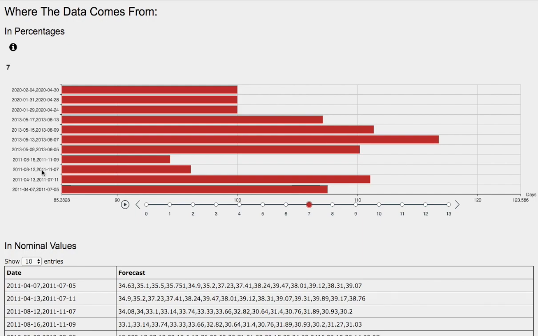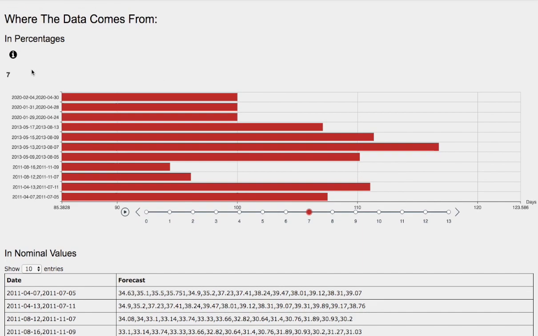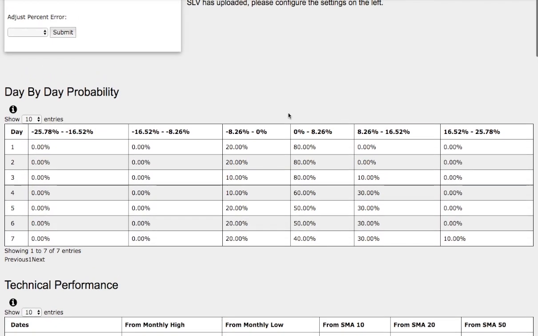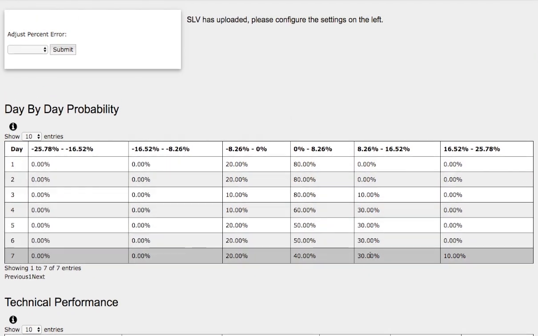So the model that we just examined was May 9th to August 5th, 2013. Back then, silver was up around 10.3%. So if we examine the day-by-day probability model, that coincides with the 30% chance for silver to climb between 8 to 16%.